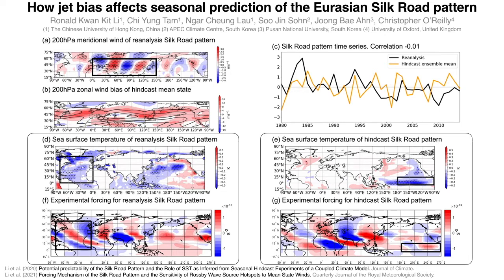In B, within the seasonal timescale, our hindcast develops jet bias. We hypothesize that this bias changes the waveguide and reduces the Silk Road pattern prediction skill.